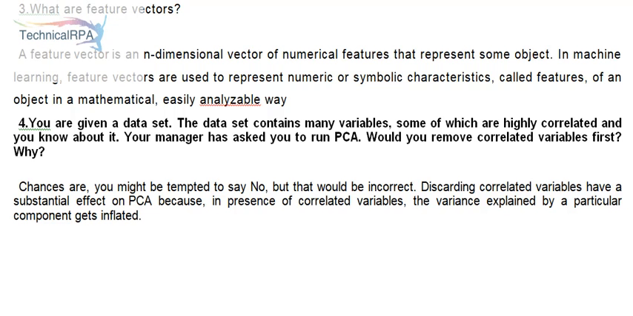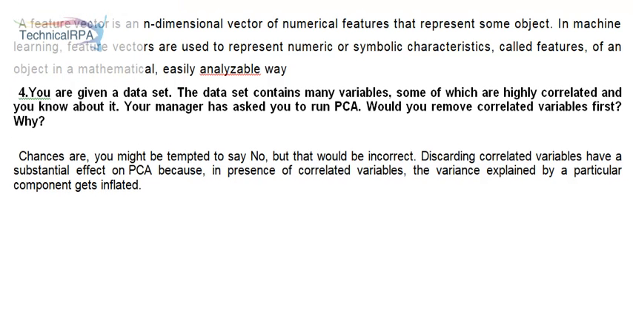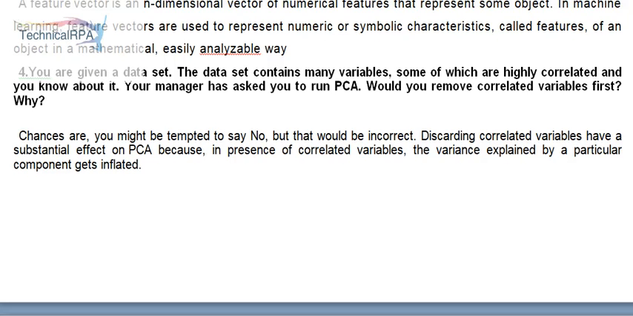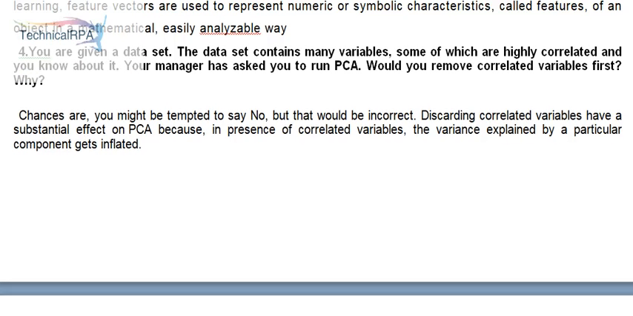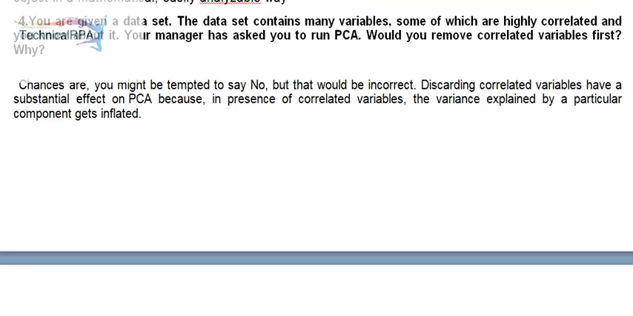4. You are given a data set. The data set contains many variables, some of which are highly correlated and you know about it. Your manager has asked you to run PCA. Would you remove correlated variables first? Why? Chances are, you might be tempted to say no, but that would be incorrect.